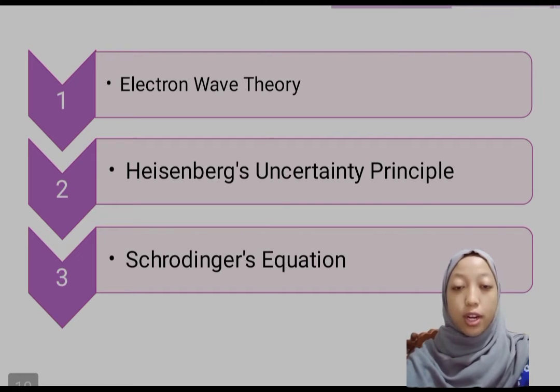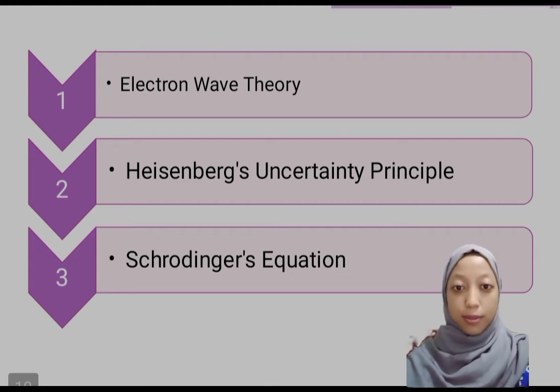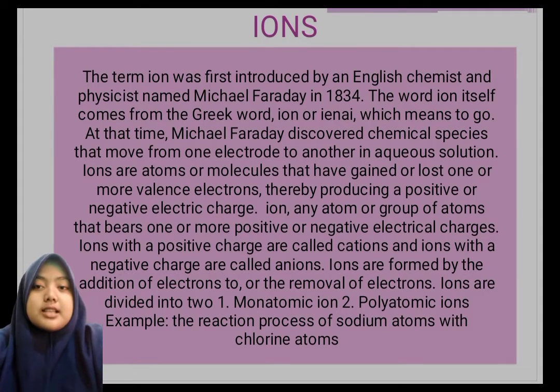Number 3, Schrödinger equation. With the Schrödinger equation, it is possible to determine the size of the probability region for a determined electron in a certain place in the atom, which is called an orbital.